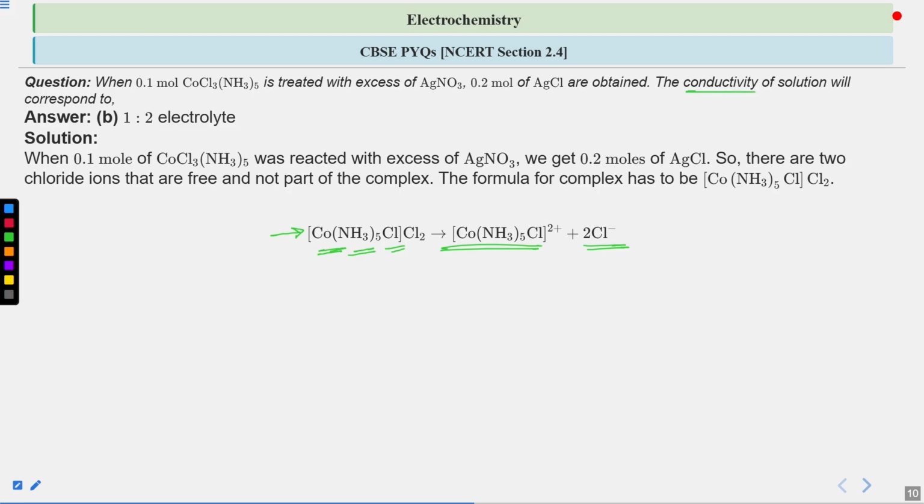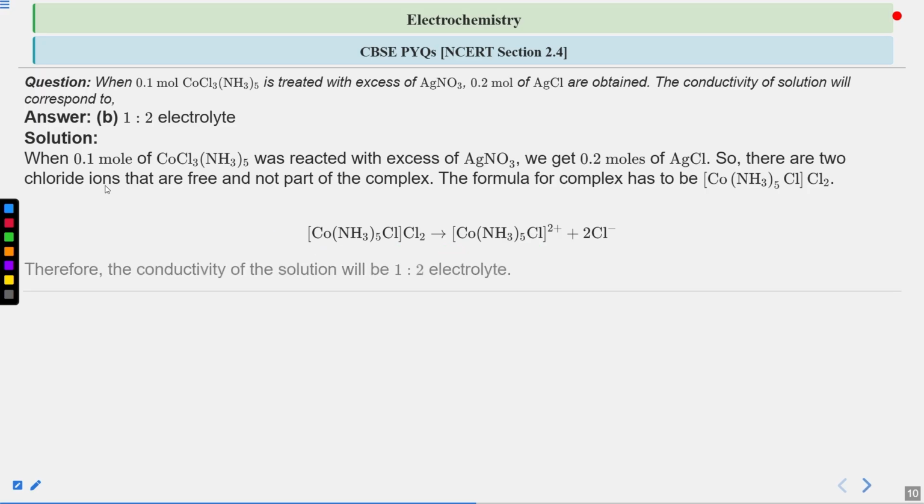What you have to tell is the conductivity of the solution, that will be corresponding. So the conductivity of the solution will be 1:2 electrolyte, because 1 we are getting this ion and 2 we are getting this chloride ion, that is 1 positive 2 negative. So 1:2 electrolyte is the conductivity of the solution, right? So from the options, it correctly matches with option B, so option B is the correct answer.